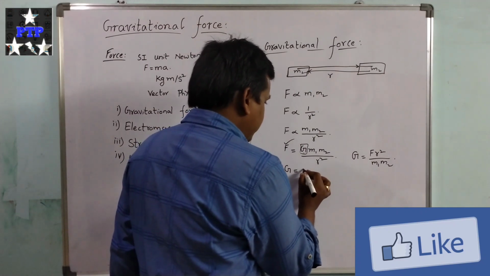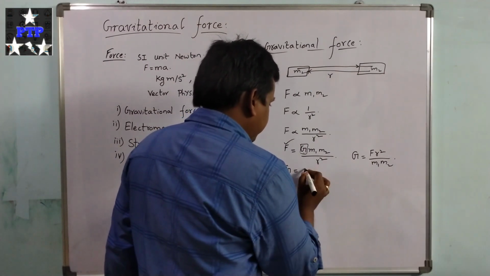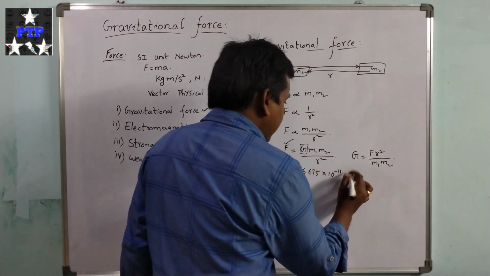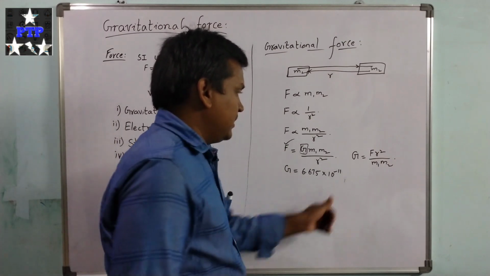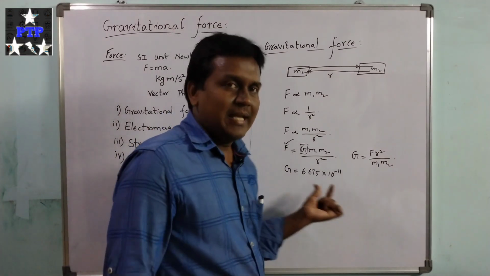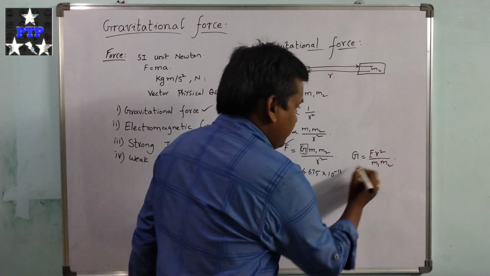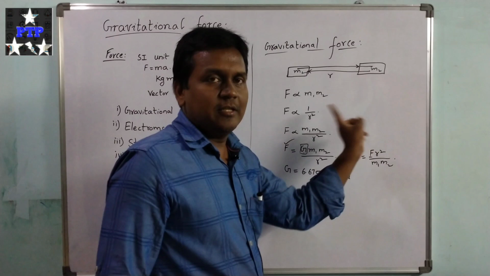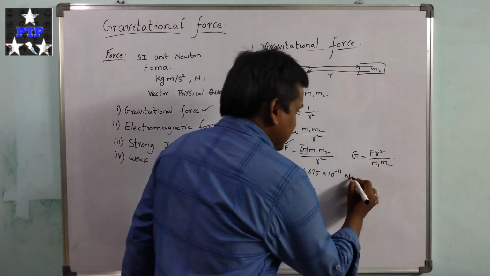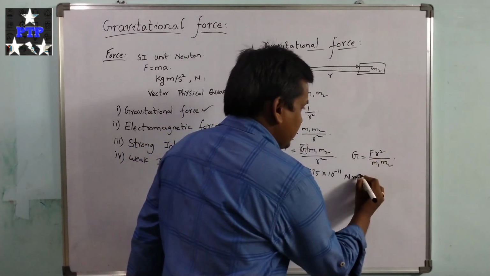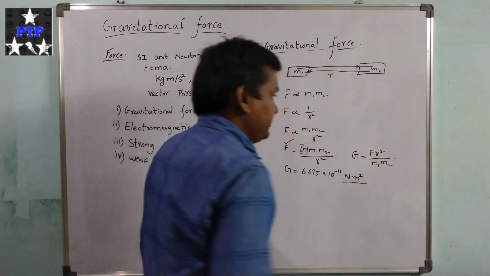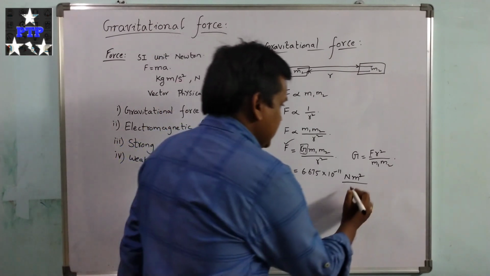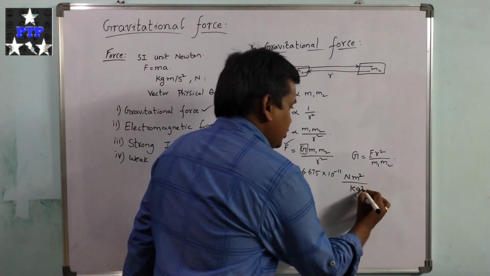This capital G has a value of 6.675 into 10 to the power of minus 11. Coming to the unit of capital G: force is in Newton, r is the distance between the two masses, so meter square, upon m1 and m2 which are masses measured in kilograms, so kg square.